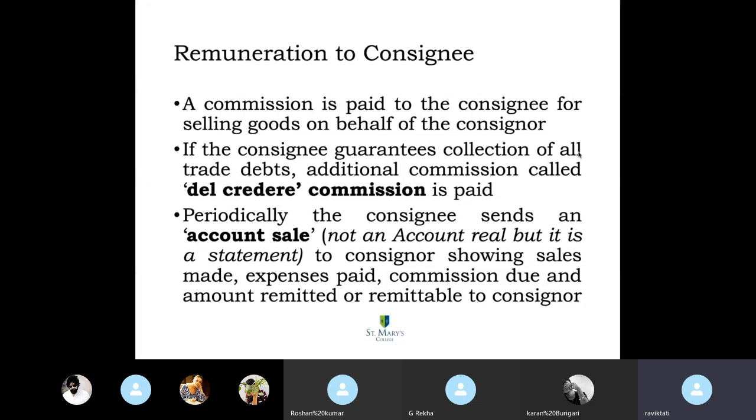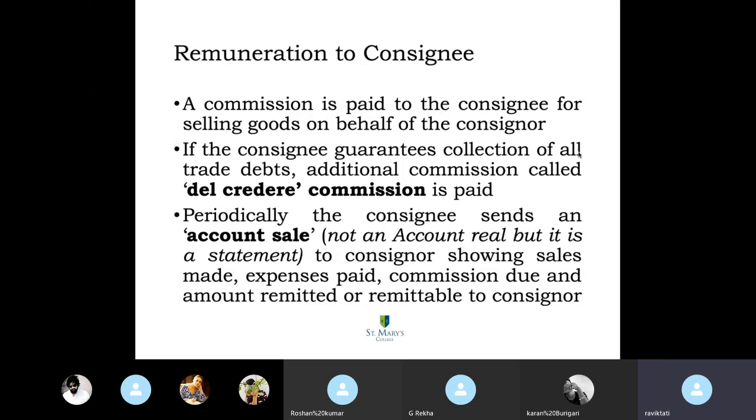And for all the units that are sold, you have to remit all the amount to me. And the consignee says, sir, there's a 5% bad debt. You take care of that 5% bad debts. I don't want to take that risk. It is your headache to collect money from them. For which I will give you another 1% extra commission that I'm calling the del credere commission.